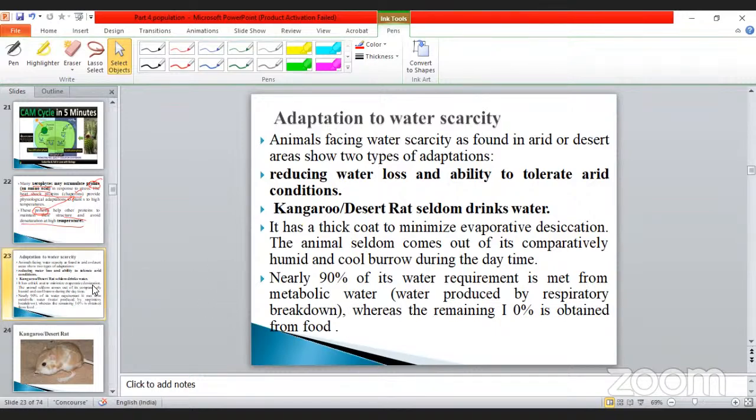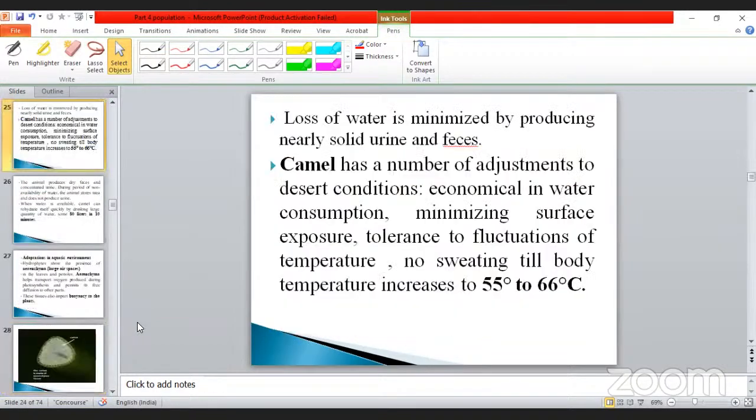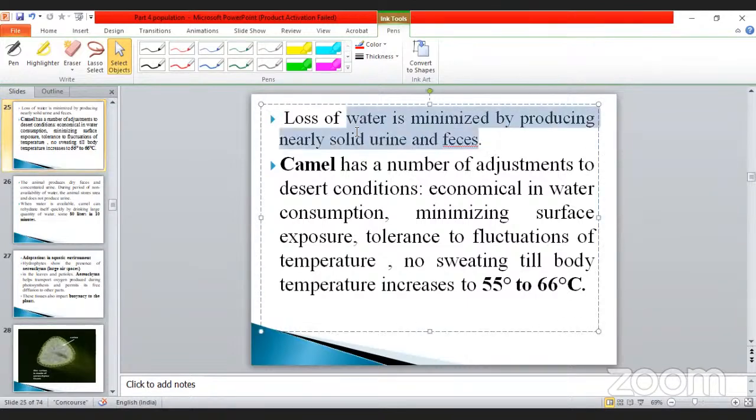So see, this is the example, the kangaroo, a desert rat. They will not drink water. Loss of water is minimized by producing a nearly solid urine and feces. Sometimes it may produce a solid urine.